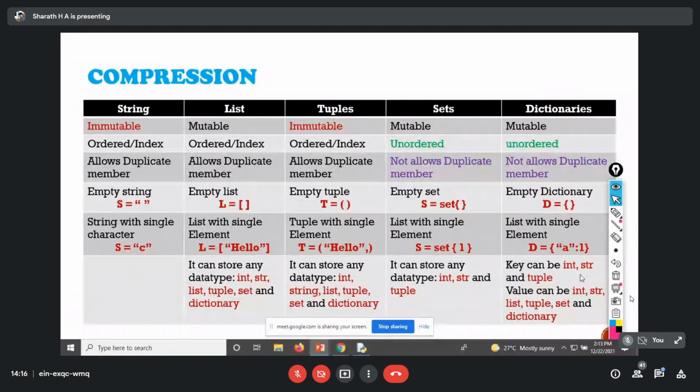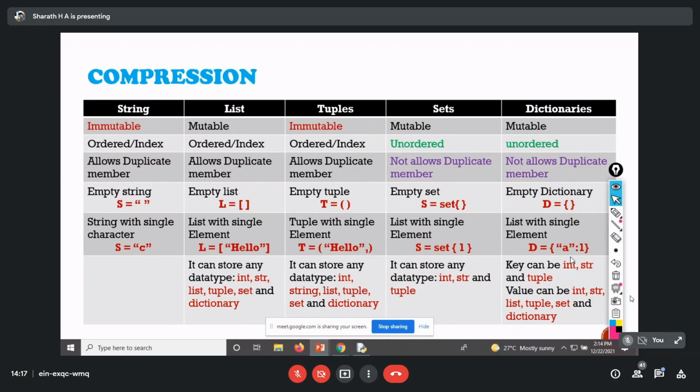And again here in the dictionary, as I already mentioned, a dictionary has a pair of values, one is the key and another is the value. The key can be only three types: integer, string, and tuple. Whereas the value could be anything: an integer, a string, or other data structures like list, tuple, sets, and dictionaries. So by looking at this slide, you may get the difference between the different data structures.